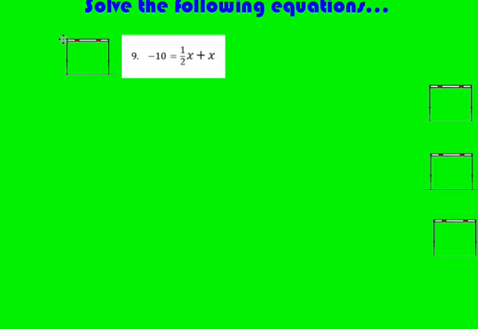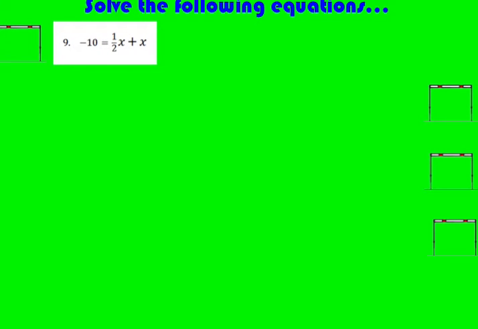All right, let's take a look at number 9. So for number 9, we have a fraction. Okay, we have 10 is equal to 1/2 x plus 1x. So the first thing I'm going to do is try and deal with that fraction. So I have a 1/2 x here. Well, I know that in order for me to be able to add fractions, I have to have a common denominator. So I know that any number divided by itself is 1. So what I'm going to do is instead of writing 1x, I'm going to write 2 over 2x, which is the same as 1, but it gives me the common denominator here.